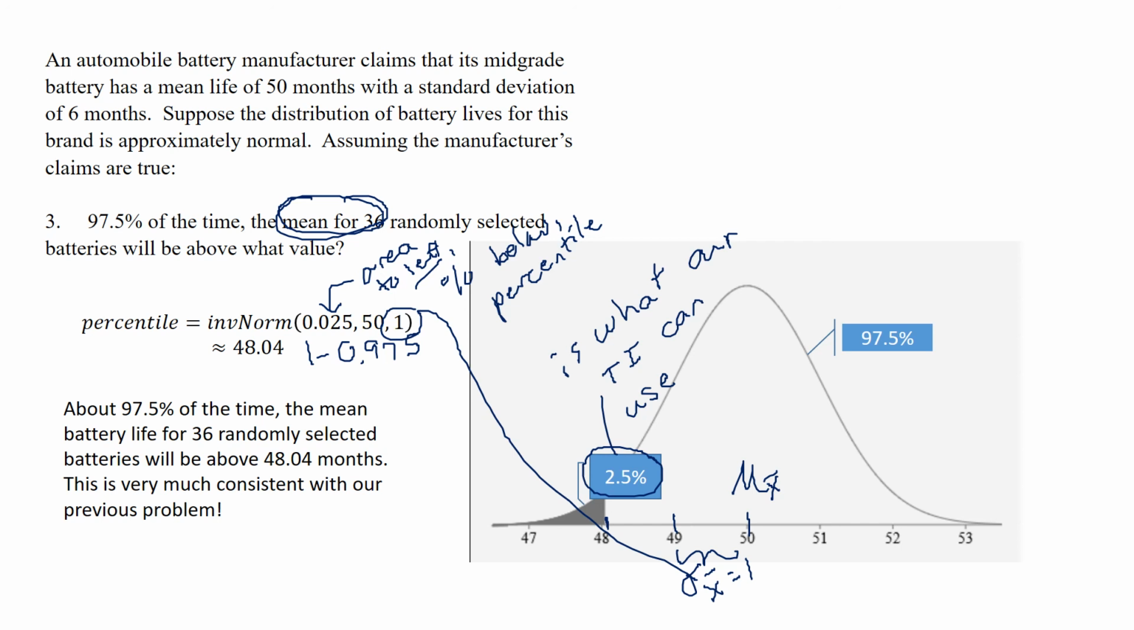All right, about 97.5% of the time, the mean battery life for 36 randomly selected batteries will be above 48.04 months. Not a percentage, not a probability. This time we found how many months give us this probability. And again, this is very consistent with what we got for our last problem.